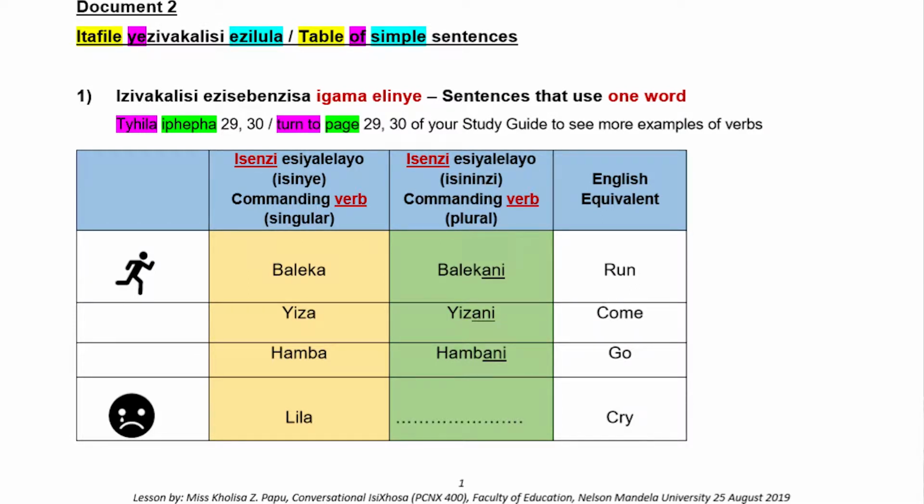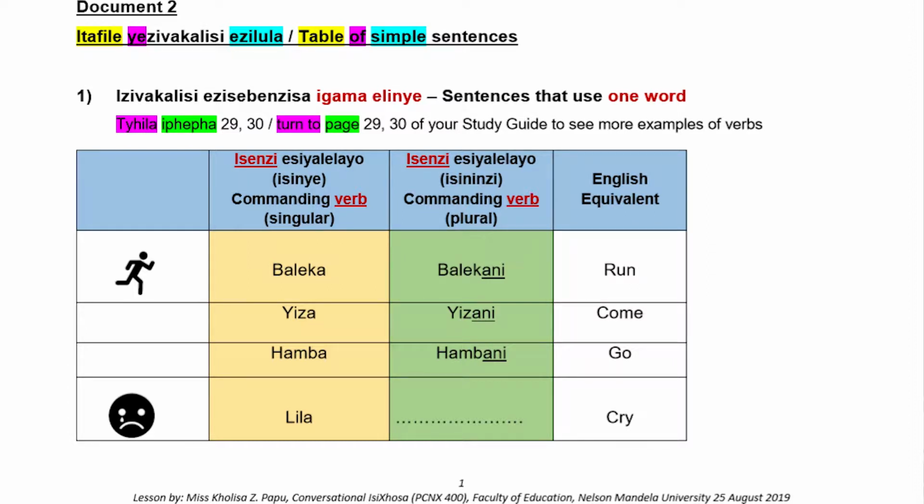So now what if there were many people you wanted to say baleka to? There are many people you want to tell to run. So how would you say that in IsiXhosa? In IsiXhosa you would say balekani. Balekani. That is the plural form of baleka.